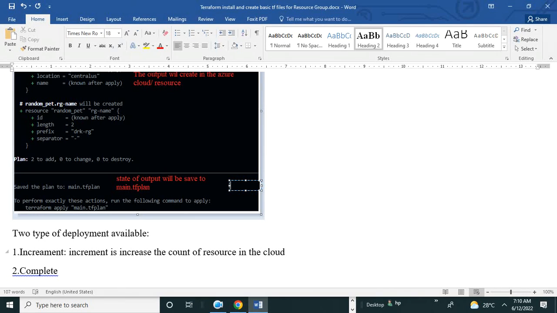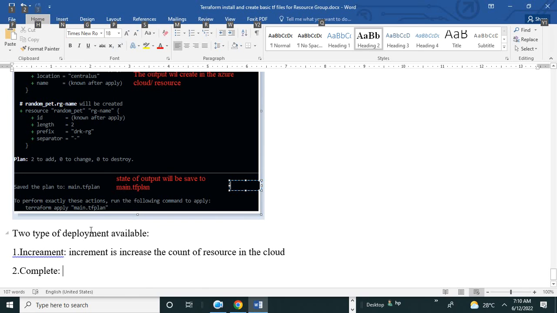So this is a method. Incremental is very simple, but the terminology is very important. When you are creating a resource using Terraform and you are asked about the incremental method or the complete method, you need to explain what the complete and incremental methods are. Then the second question will come. If you give the correct answer, you will make the best impression from an interview point of view. That's why I am saying this.